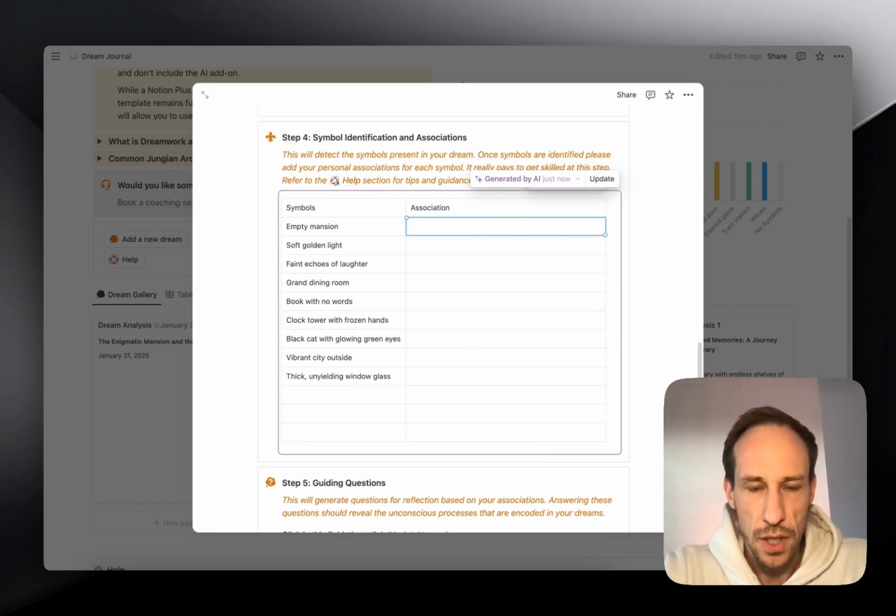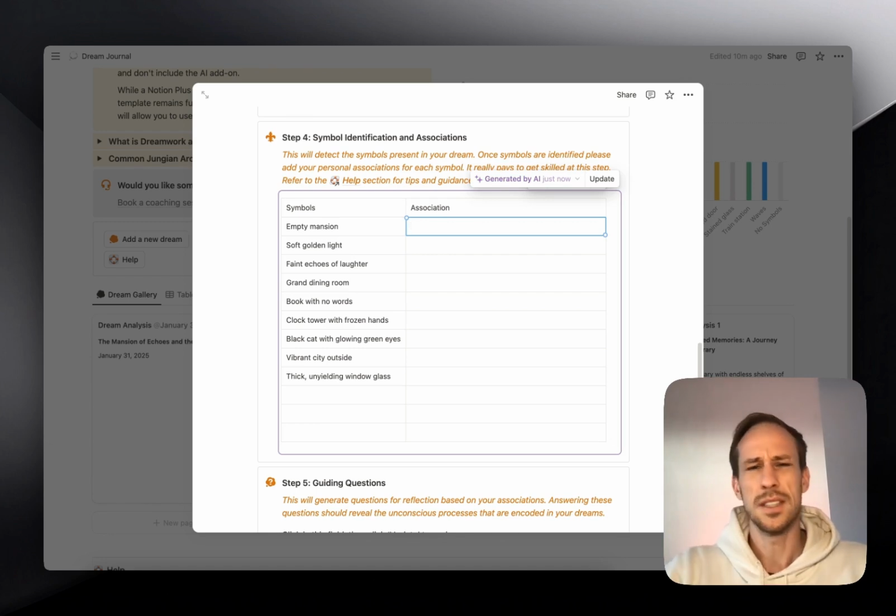This step is really important. You can't interpret a dream based on a dream dictionary or on what other people think it might mean. The only way to really interpret a dream meaningfully is to look at what it means to you. So this step is important because it gives us an individual dream dictionary. It says, I associate the symbol with this kind of meaning. That then helps us later deconstruct the dream meaningfully, so that we don't just take a wild guess at what's going on in your dream, but we're able to actually relate it to what's going on in your life.